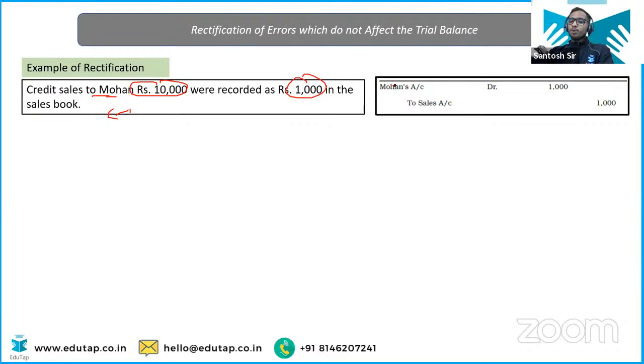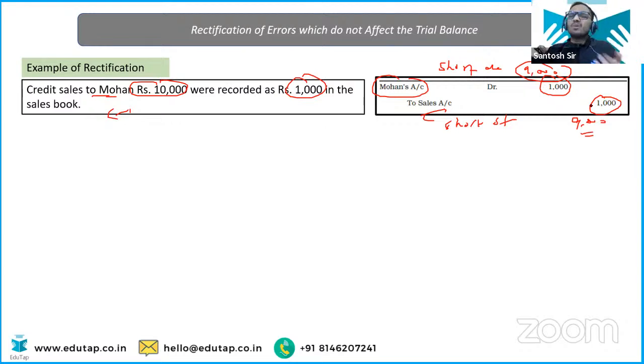So Mohan's account has been debited by 1,000. That means it has been short debited by 9,000, because actually Mohan's account should have been debited by 10,000, not by 1,000. So it is short debit of 9,000, and sales account is short of credit of 9,000, because sales account should have been credited by 10,000, but instead it has been credited by 1,000 only.